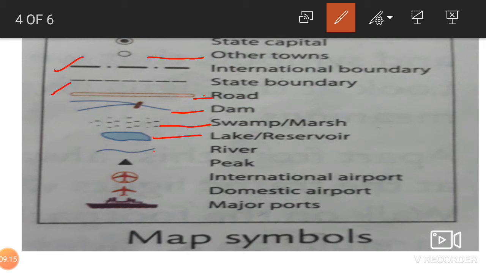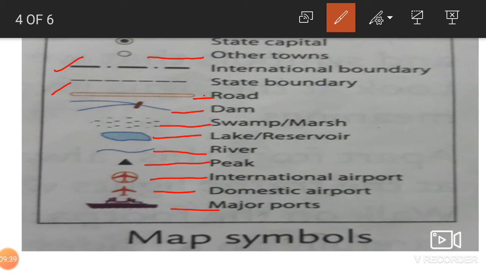And the river, yes. Peak, this is the symbol they use. International airport, okay. Domestic airport, okay. Domestic means if you want to go from one state to another state within India. Okay, and this is a major port. So different symbols have been shown.